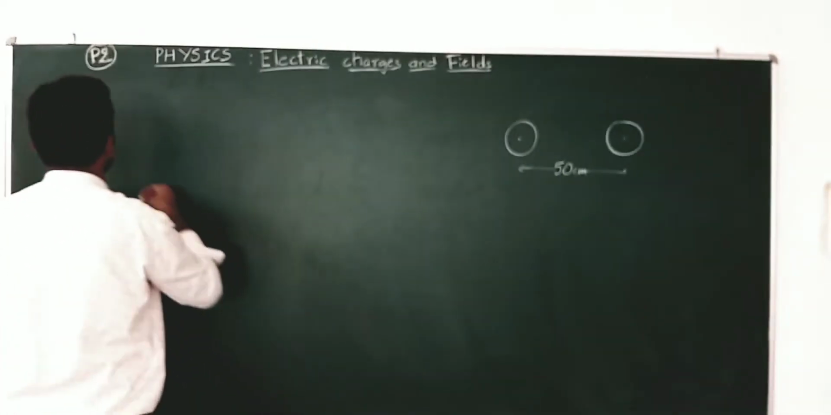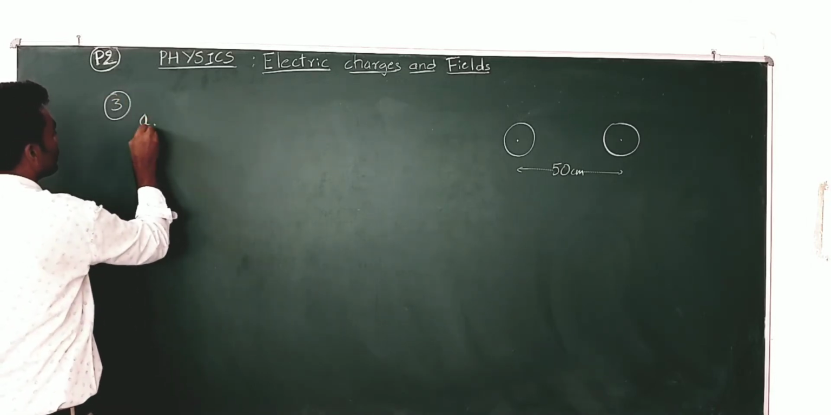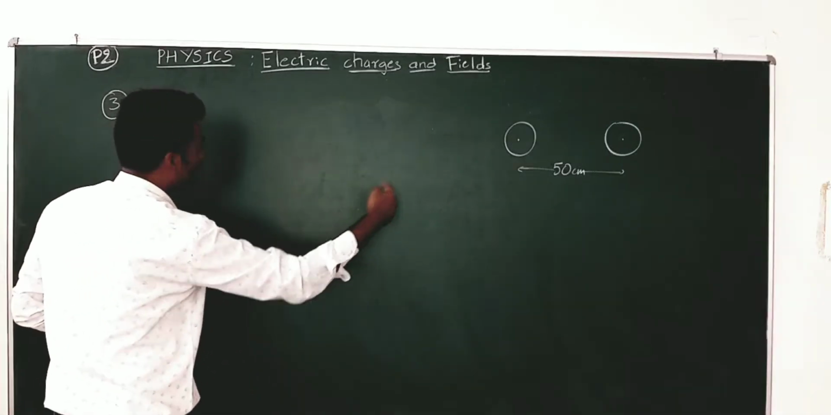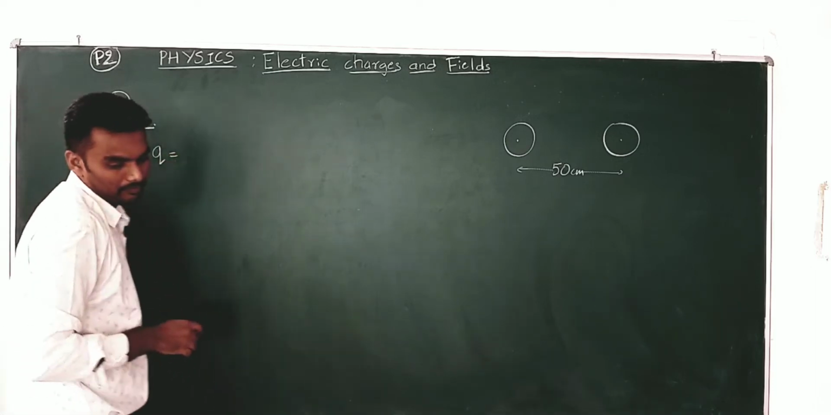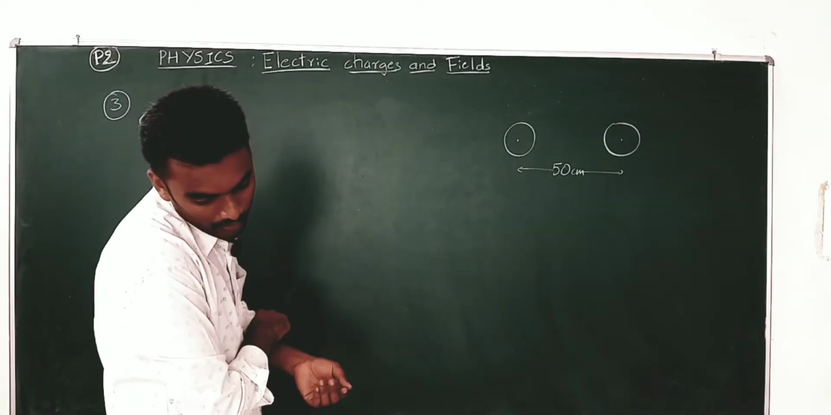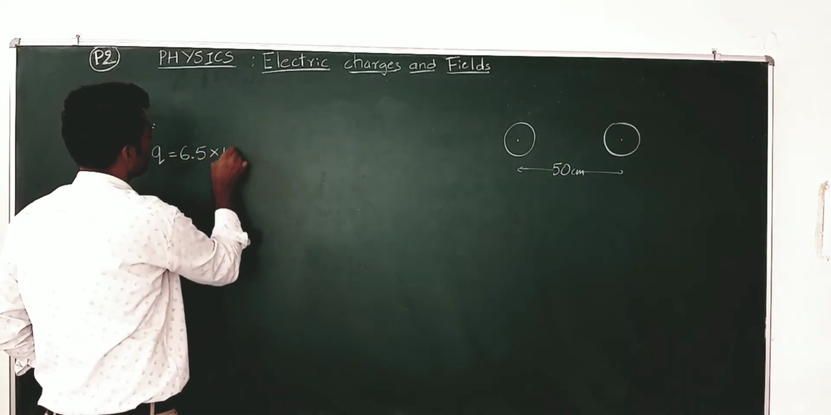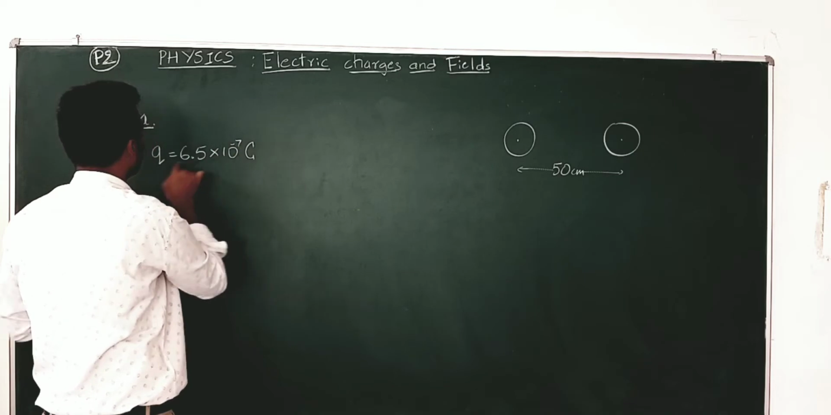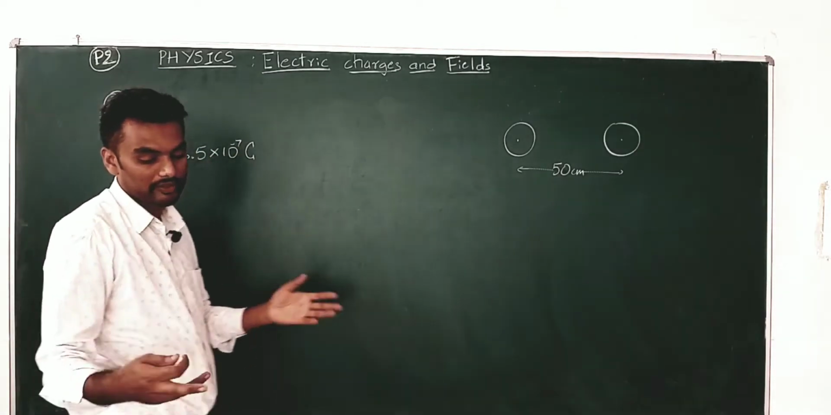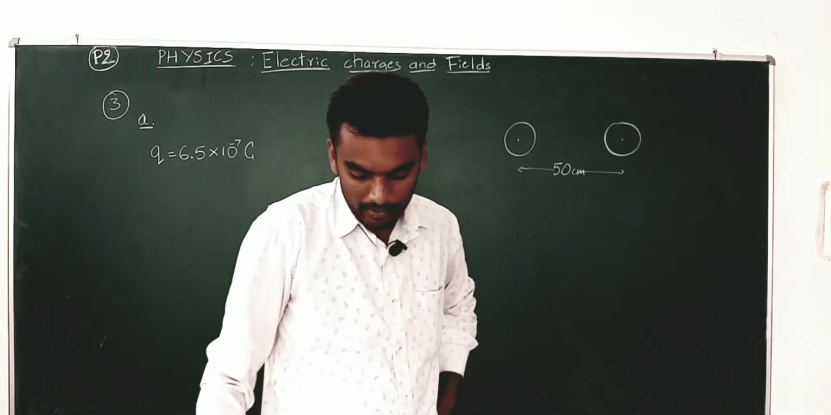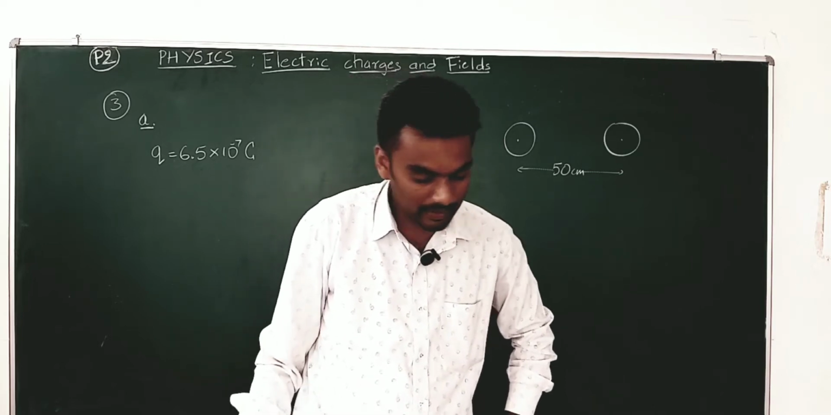So, both of them have got the charge. This is question number 3, part A, about which we are discussing now. Both the copper spheres have the charge of 6.5 into 10 to the power of minus 7 coulomb. So, this Q itself is Q1 and Q2. Charge on both the spheres is the same. The radii of A and B are negligible compared to the distance of separation.